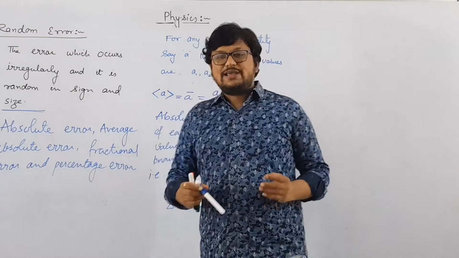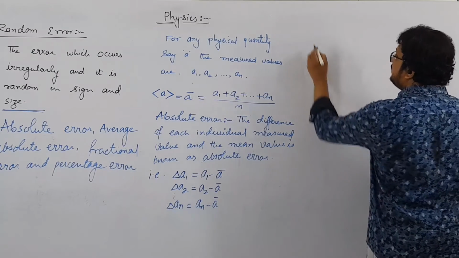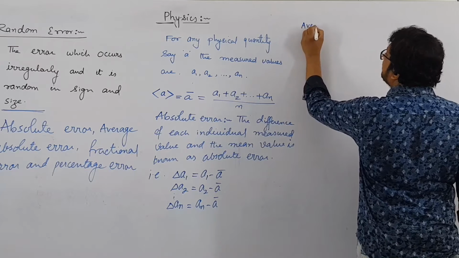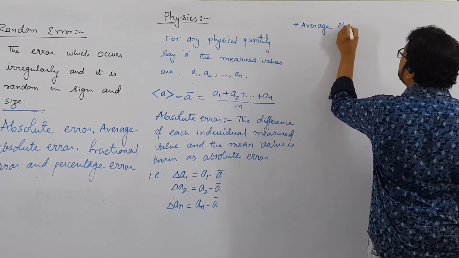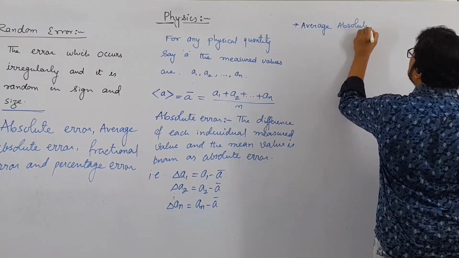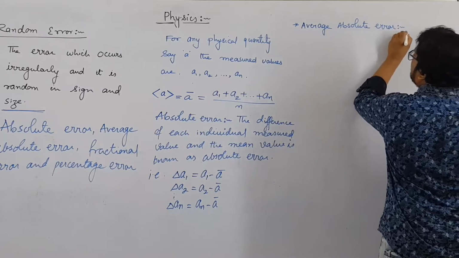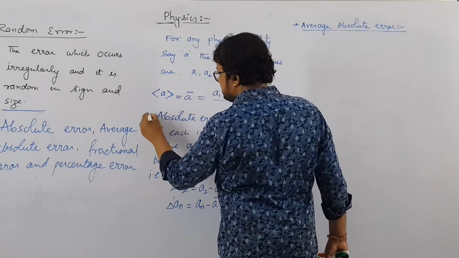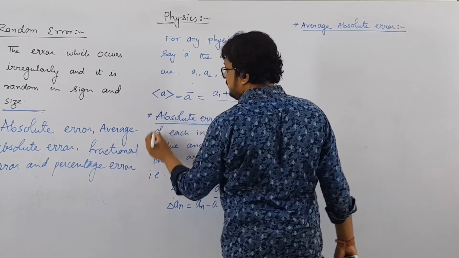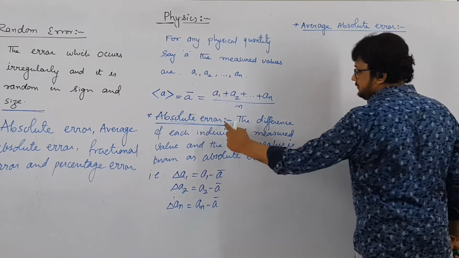Now for average absolute error, what do we have to do? We have to take the average of all these values, right? So the average absolute error is the average of the absolute errors.